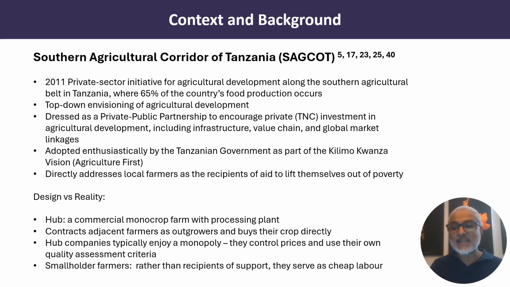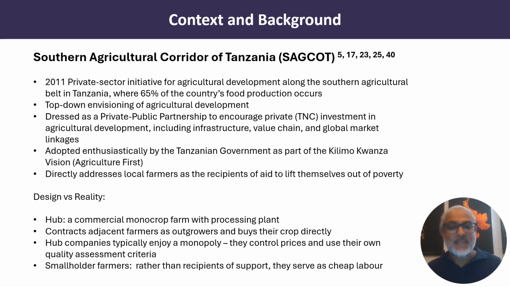It was adopted at the time enthusiastically by the Tanzanian government as part of the Kilimo Kwanza vision, which is agriculture first. And it was directly addressing local farmers as the recipients of aid to help lift themselves out of poverty. The design was a hub of a commercial monocrop farm with a processing plant surrounded by adjacent farms that were contracted as outgrowers, and they would buy the crops from the adjacent farms.